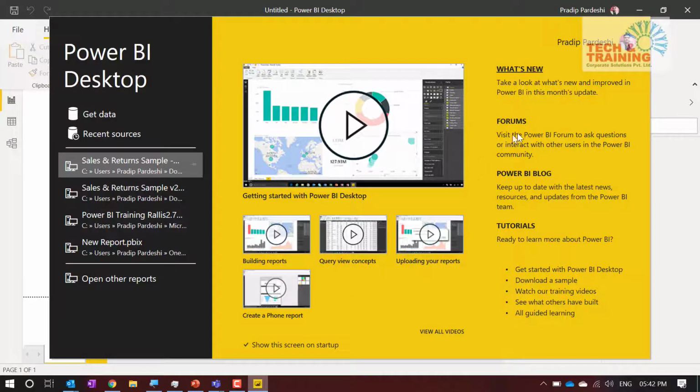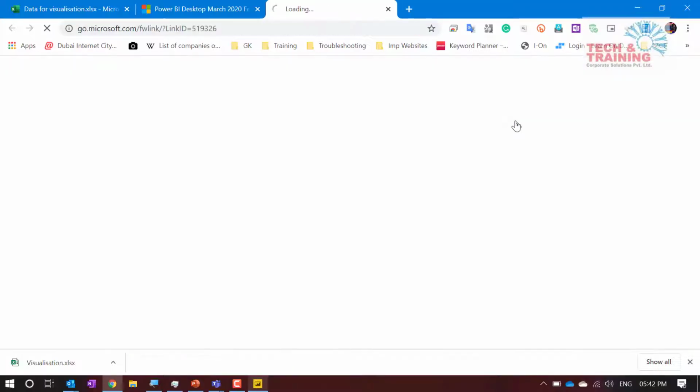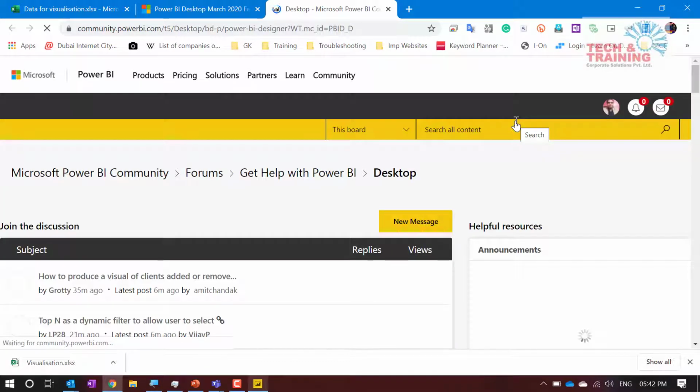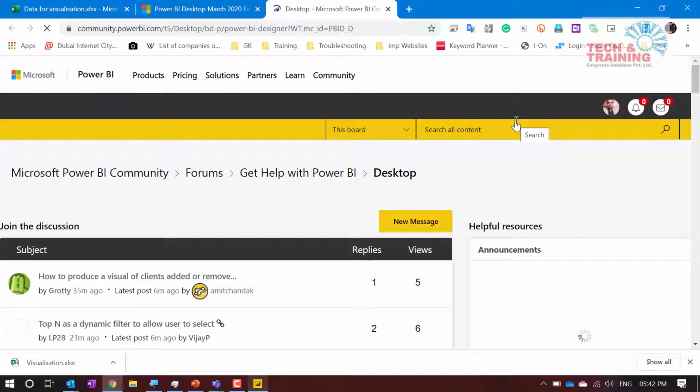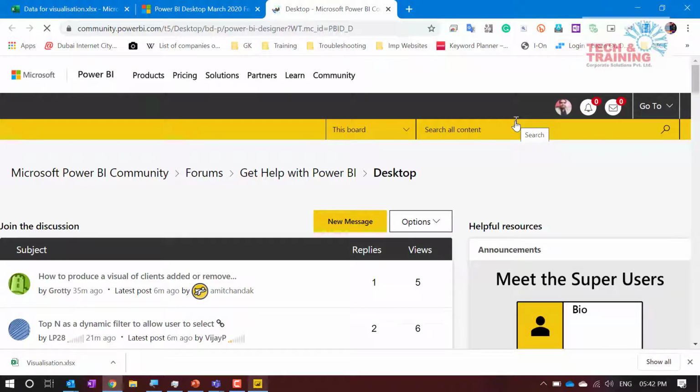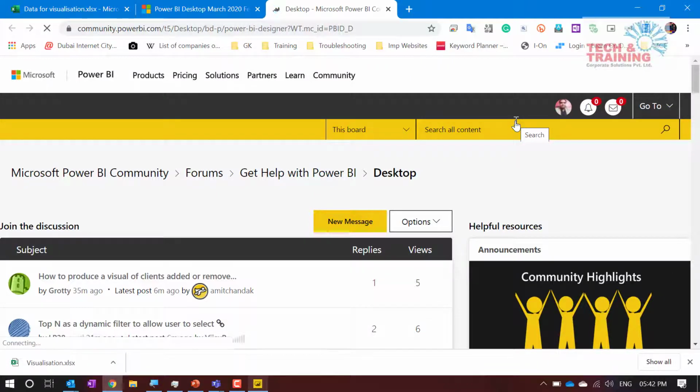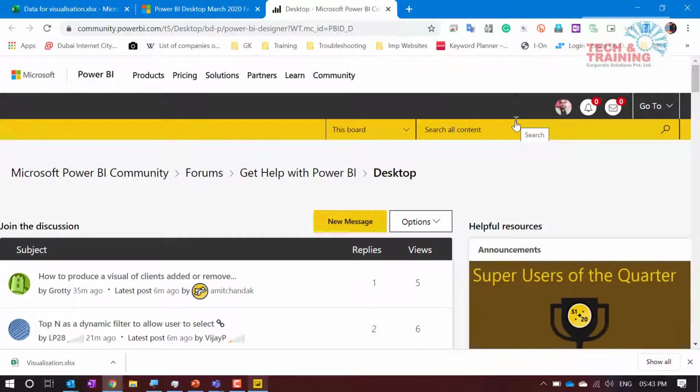Second thing about this is the Power BI Forum. Let's take an example. You have got a question and there's no one around to ask. What you can do is go to powerbi.com and ask questions over here. You need to register to this forum with your official ID or the powerbi.com ID that you have subscribed with, and here you can ask questions.